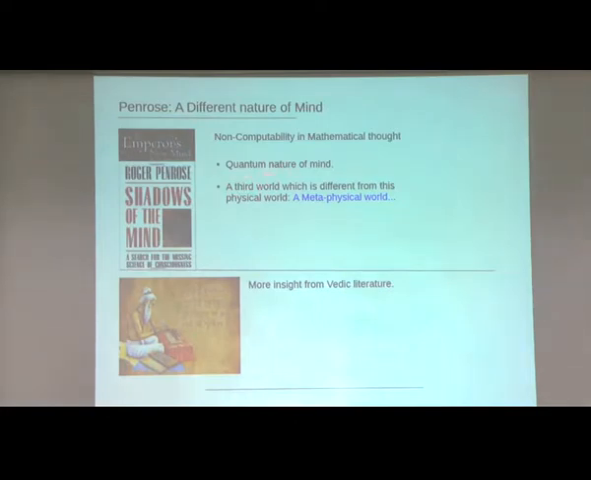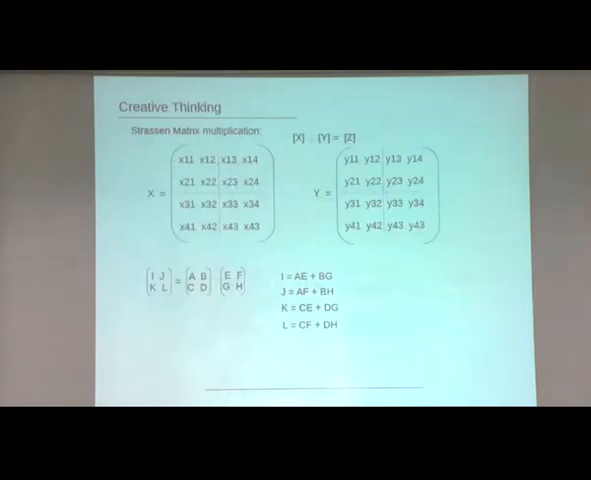He also tries to use quantum mechanics to find out the nature of the mind, and tried to model its function. I think Vedic literature has given a very good amount of information, but right now I will not be talking about it. In fact, the Bhagavad Gita itself has a lot of information about the mind. That's the first part of my talk, and the second part is about creative thinking.